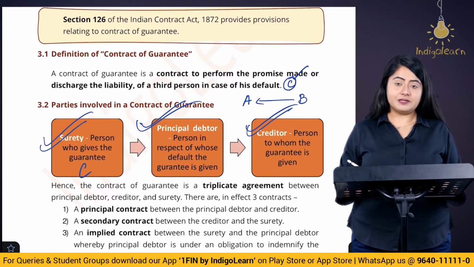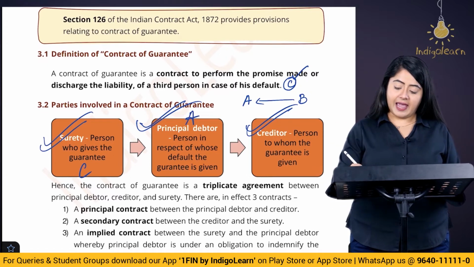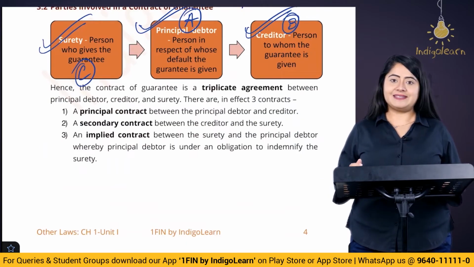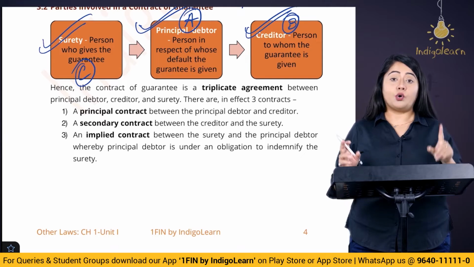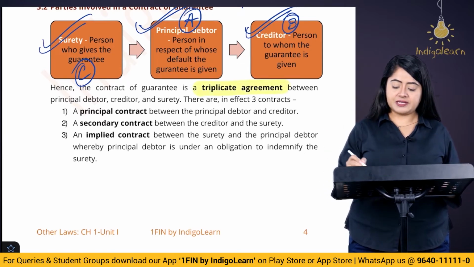Who is the principal debtor? Debtor is the person who has to make the payment of the loan. So here A is the principal debtor and here B becomes the creditor, right? Now in case of a contract of guarantee, as we have discussed, there are 3 parties. Also, there are 3 different agreements between all of these 3 parties. So there is a tripartite agreement.